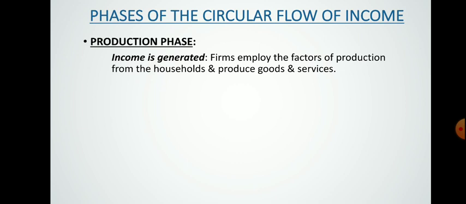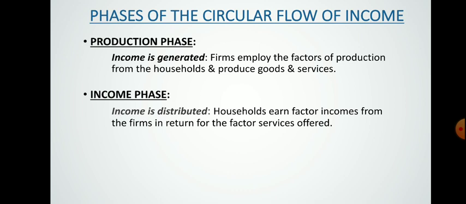Once they generate their income, in the next phase, that is the income phase, the whole income that they have generated during the production phase will be distributed among them. That means here households earn the factor incomes from the farm in return for their factor services.